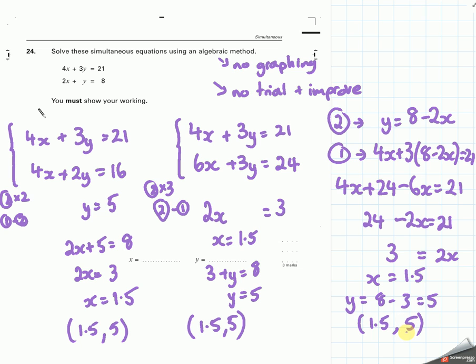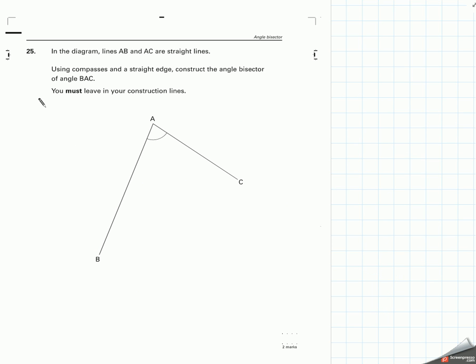You can use either technique, it's up to you. You do not have to do any particular technique, apart from you're not allowed to use a graphical technique, and you're not allowed to use trial and improvement. Next video, next question. Last question on the 5 to 7 paper.